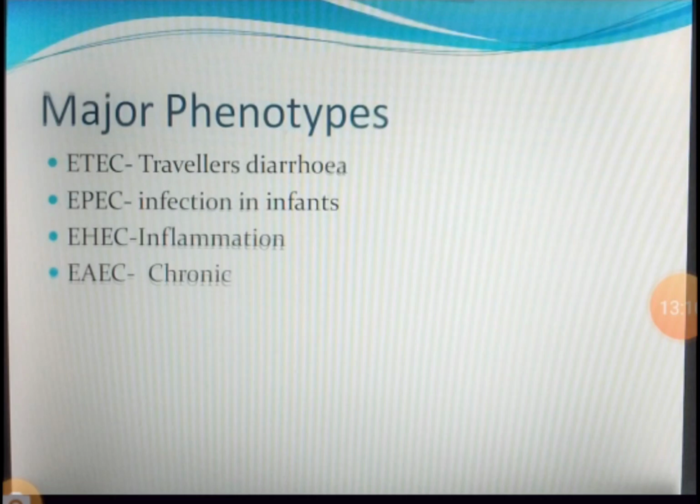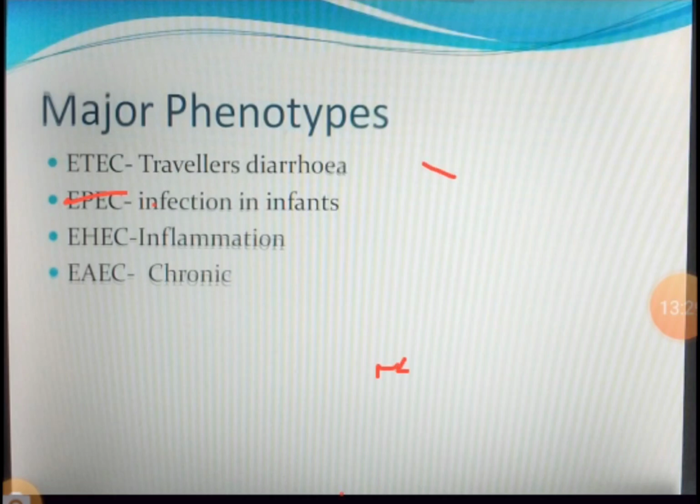Now there are different phenotypes of this organism, that is ETEC, EPEC, EHEC and EAEC. Now let's see what these are. ETEC is called enterotoxigenic E. coli. Please remember it is enterotoxigenic E. coli. This causes traveler's diarrhea.